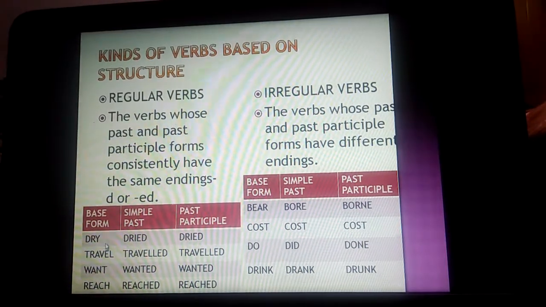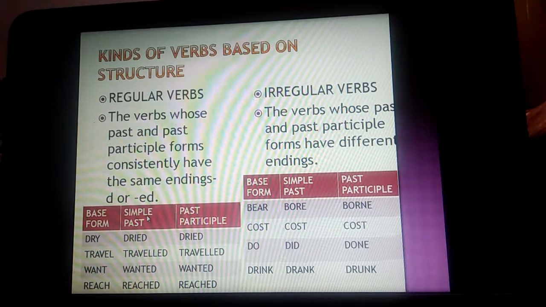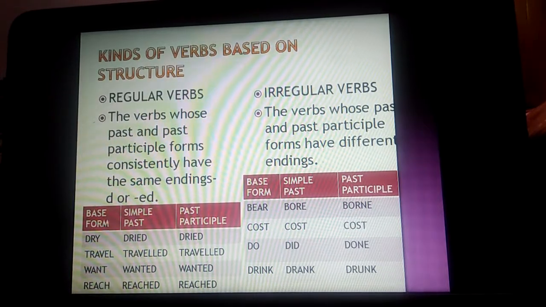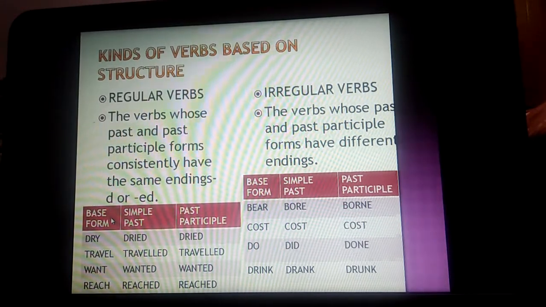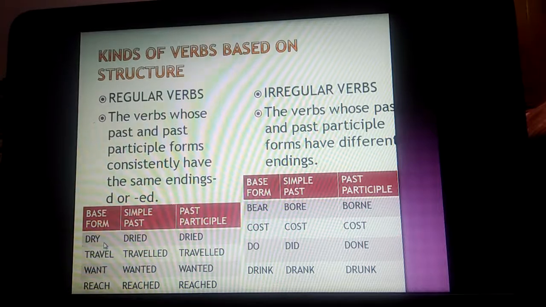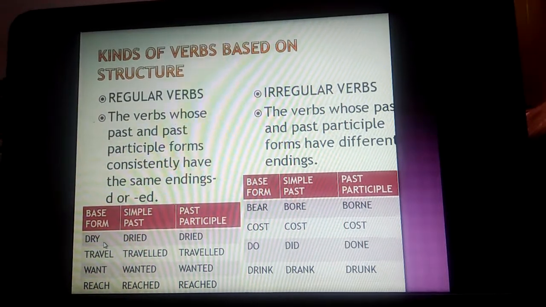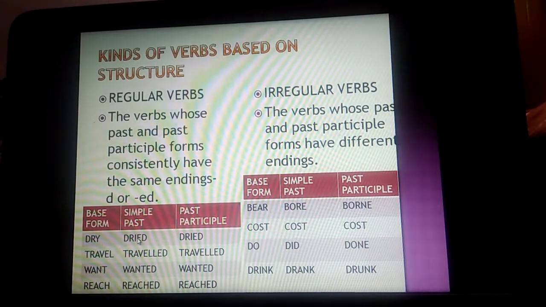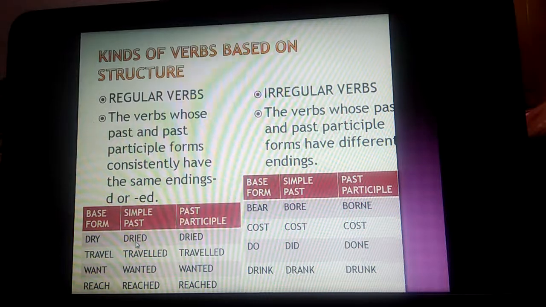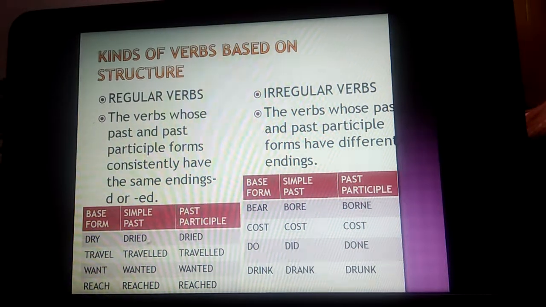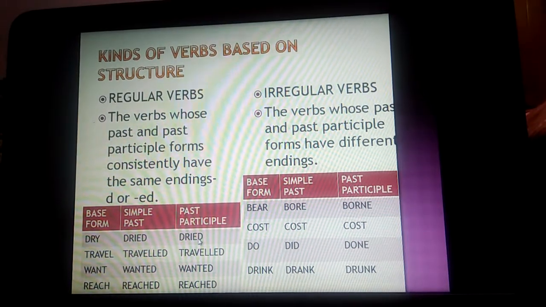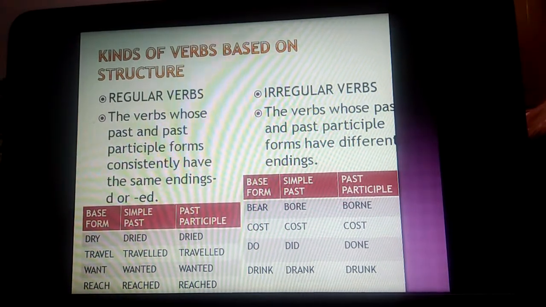For example, here is the v1 form, the v2 form and the v3 form. The base form is known as the v1 form. The verb is dry. In simple past we can write dried. So how is this word formed? By adding ed. In the same way, the past participle is also formed by adding ed.